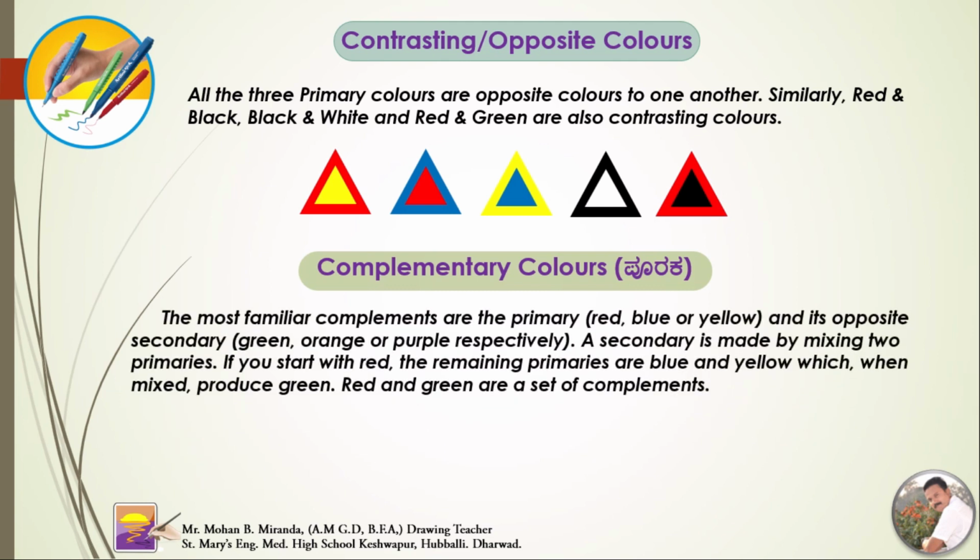Complementary colors. The most familiar complements are the primary, red, blue or yellow, and its opposite, secondary, green, orange or purple respectively. A secondary is made by mixing two primaries. If you start with red, the remaining primaries are blue and yellow, which when mixed produce green. Red and green are a set of complements.